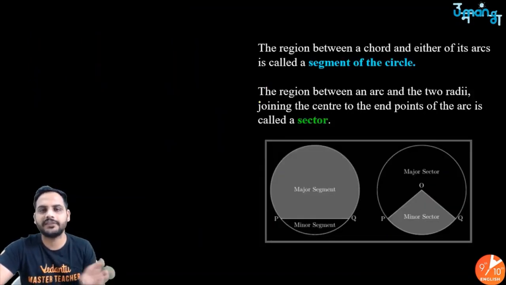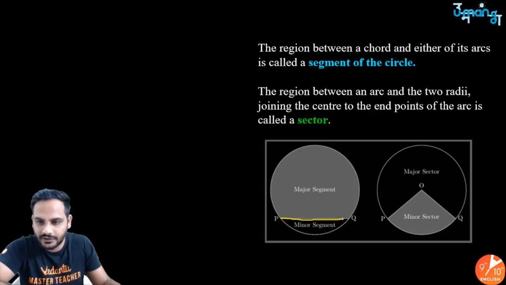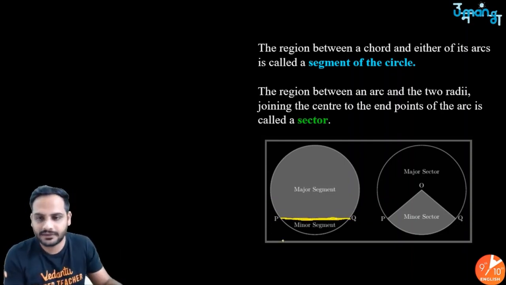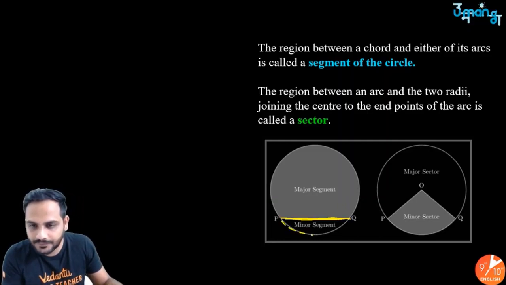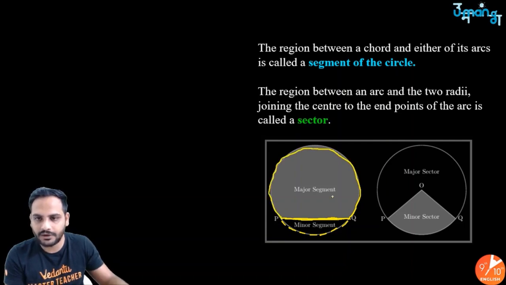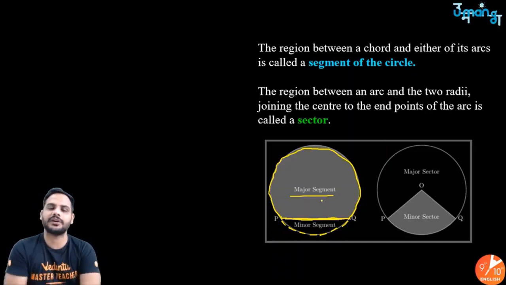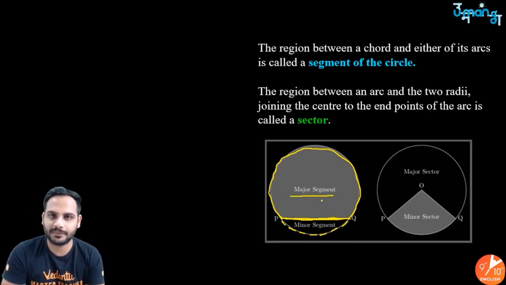Okay, so sector and segment. Let's look at the sector and segment also, just for the information part. So what is the segment? Segment is the area between one chord of a circle and the respective arc. So if I take the chord and the minor arc, it will be called a minor segment. And if I take the chord and the major arc, it will be called major segment. Got it? So it is the area between a chord and the respective arc.